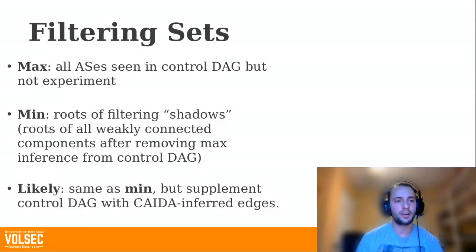And then we have a likely set, and this is the same as the minimum filtering set, but we're going to supplement the control DAG with inferred edges that we're pretty sure exist, but that we didn't necessarily see when we issued our control update.